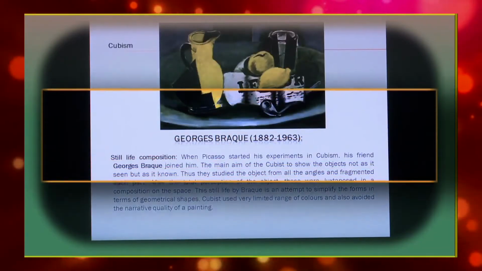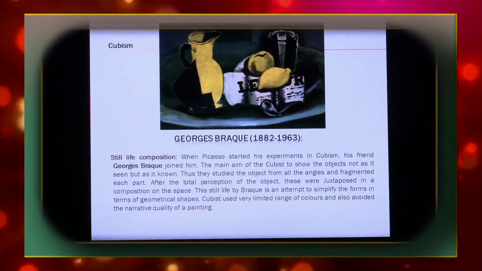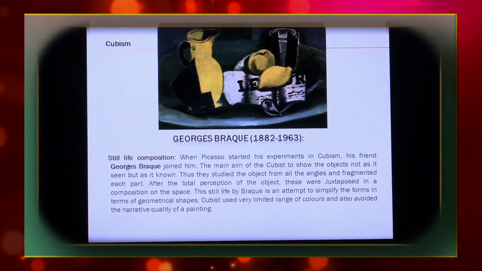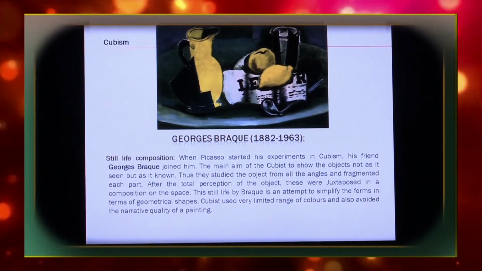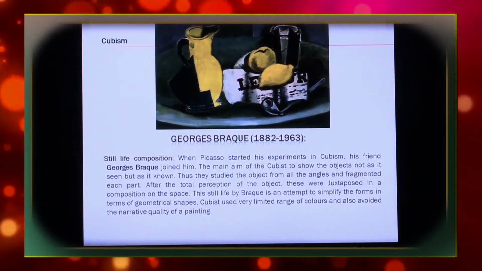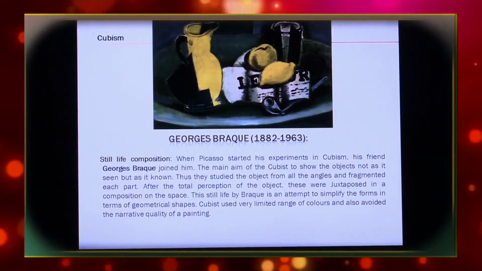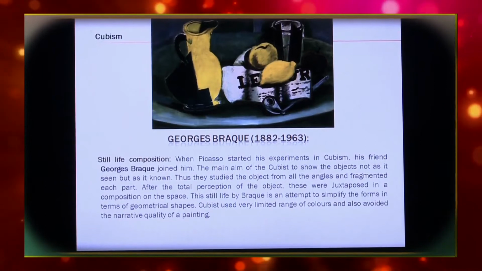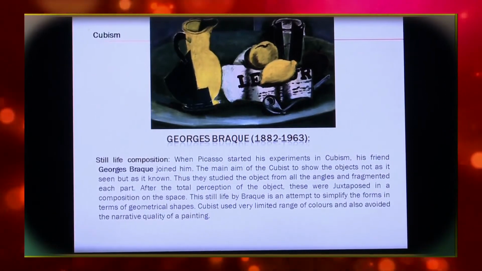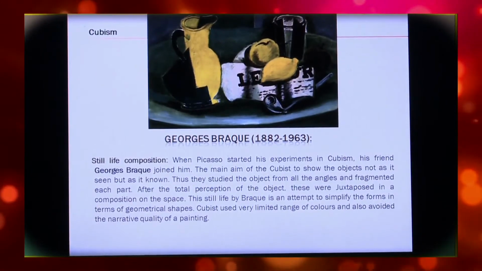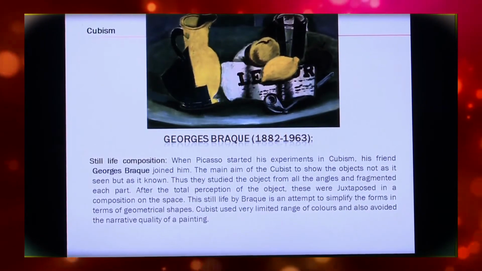Georges Braque. Still life composition. When Picasso started his experiments in Cubism, his friend Georges Braque joined him. The main aim of the Cubists was to show objects not as they are seen but as they are known. Thus they studied the object from all angles and fragmented each part. After the total perception of the object, these parts were juxtaposed in a composition on the space.